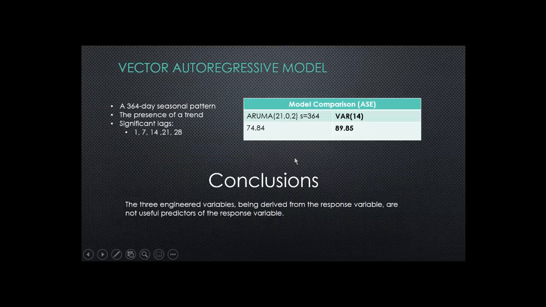A vector autoregressive model was tested with a 364-day seasonal pattern and a logical indicator for the presence of trend. Significant lags were at 1, 7, 14, 21, and 28. The vector autoregressive model with the lowest average squared error turned out to be that of lag 14. Still, even the best vector autoregressive model was not beating the simple univariate model. What we can conclude from that is that the three engineered variables being derived from the response variable are not useful predictors of the response variable.